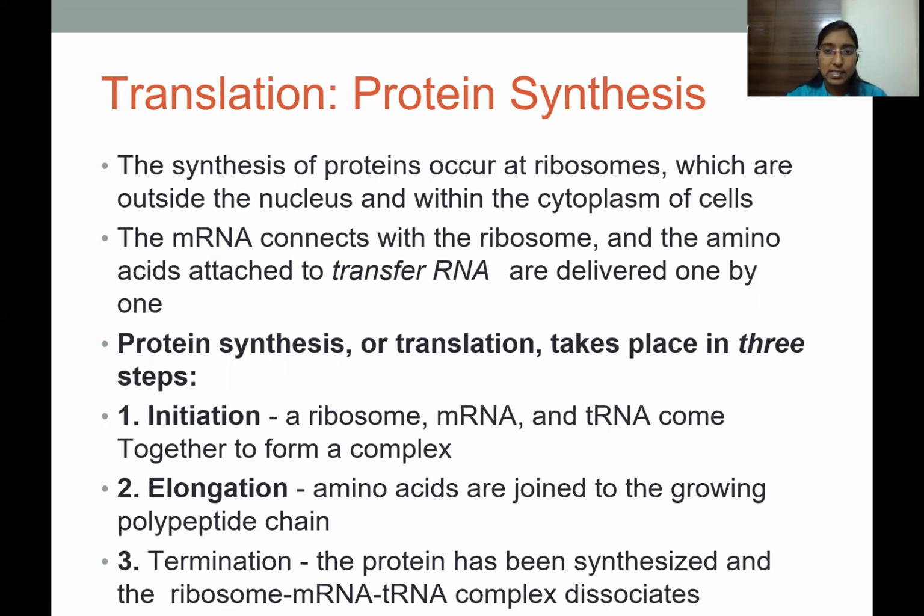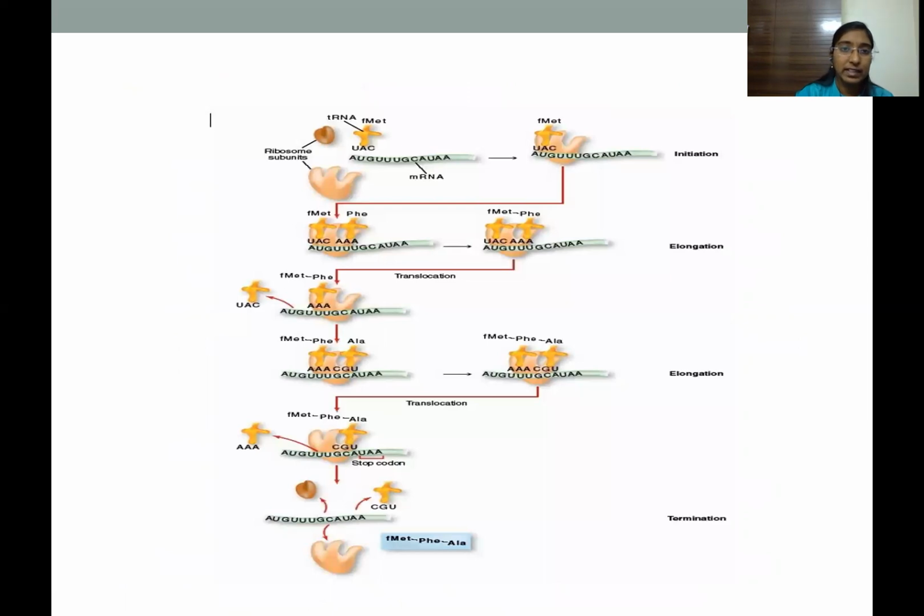Protein synthesis, or translation, takes place in three steps. First is initiation, where the ribosome, mRNA and tRNA come together to form a complex. Then there is elongation, where amino acids are joined to the growing polypeptide chain. And there is termination, where the protein has been synthesized and the ribosome, mRNA and tRNA complex is dissociated. And here is a diagrammatic representation of the same.